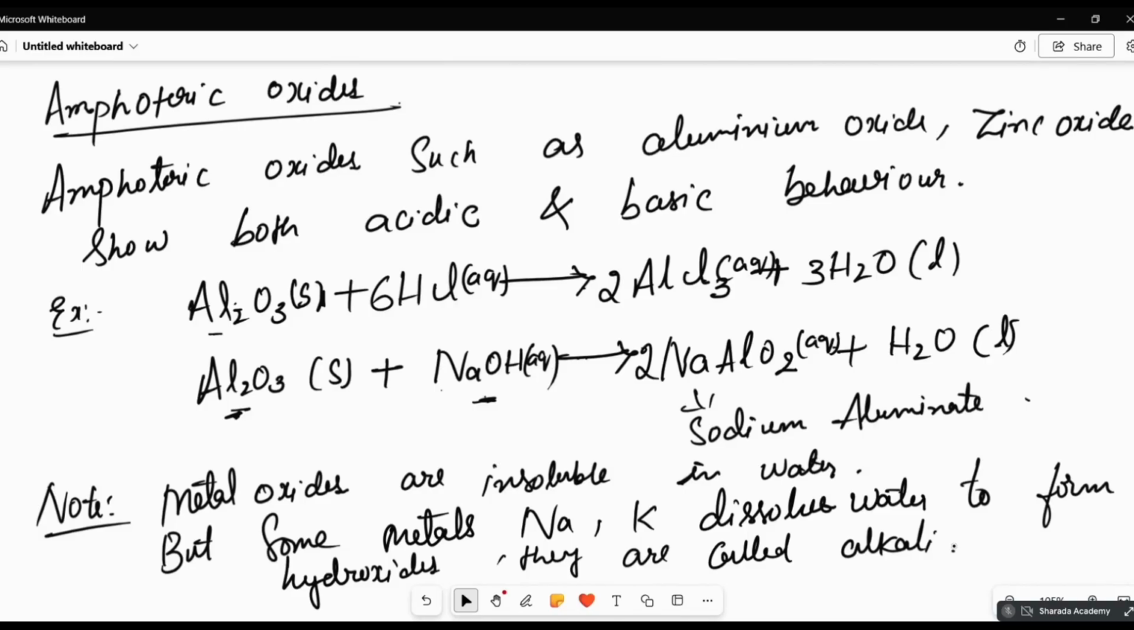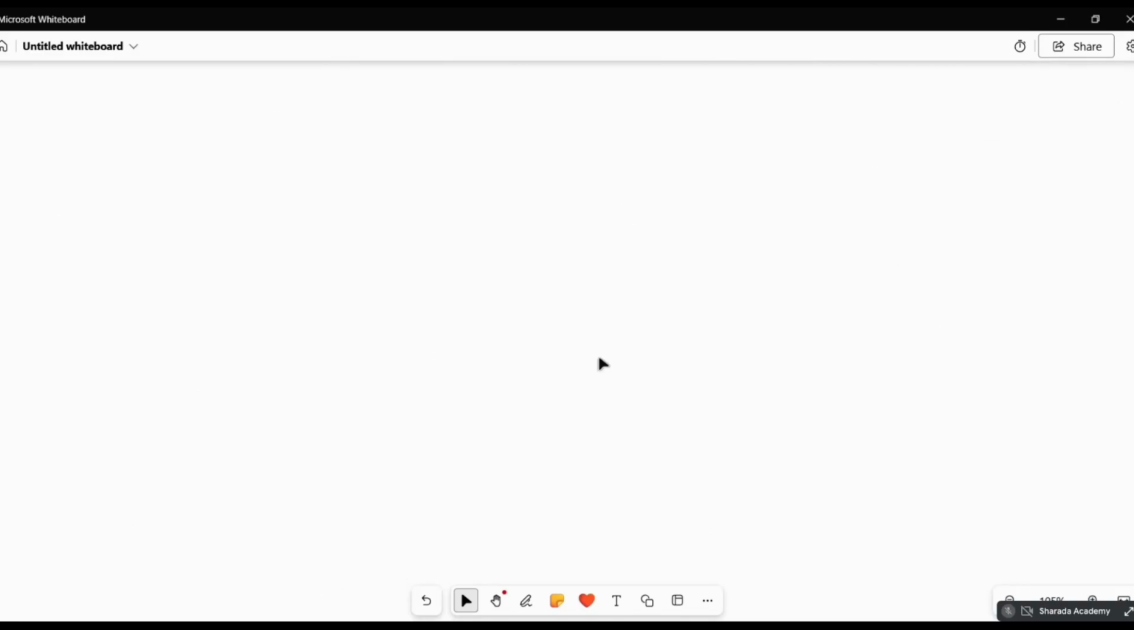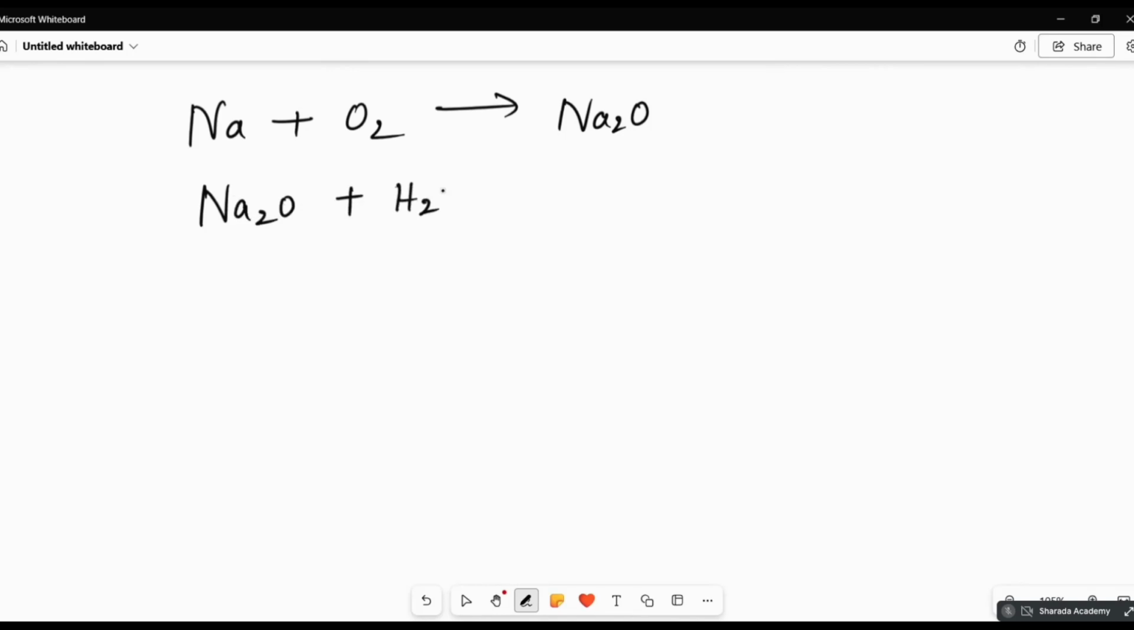We'll write the equation. Write down this. First, sodium combines with the oxygen, we will get Na2O. Correct? Now that it combines with the water, you will get sodium oxide with the water, you will get NaOH. This is aqueous.